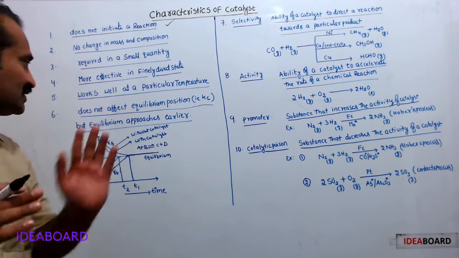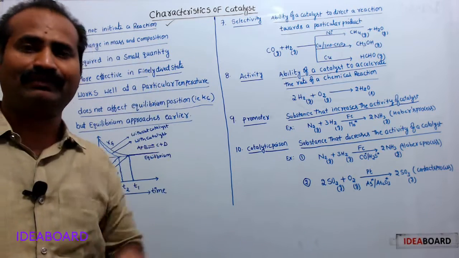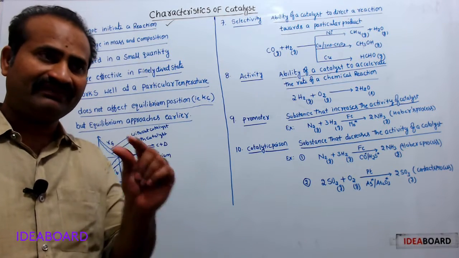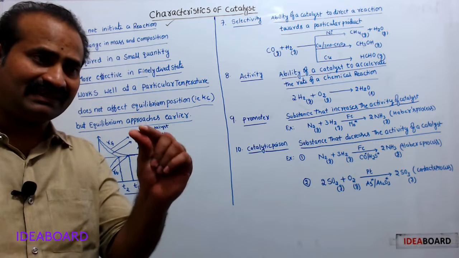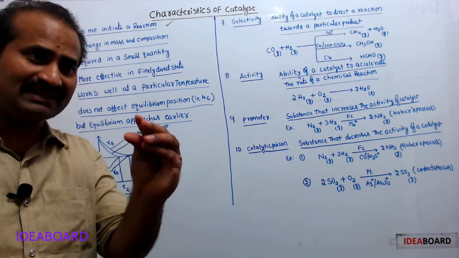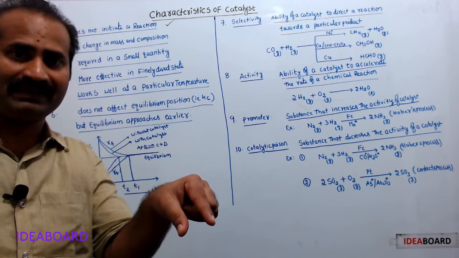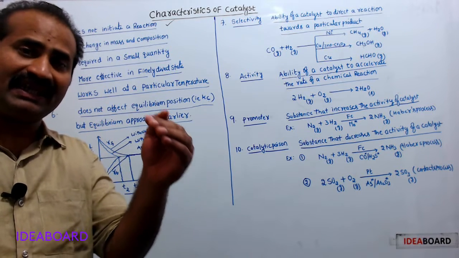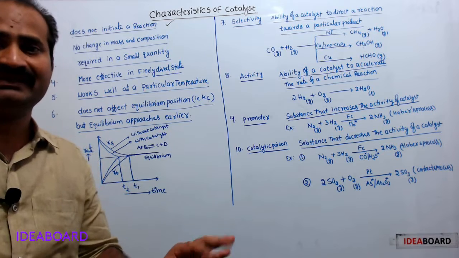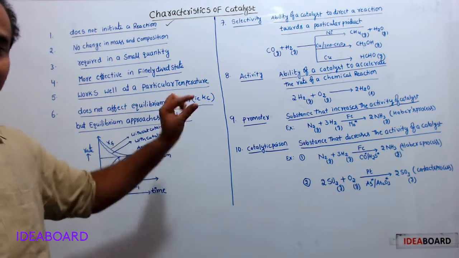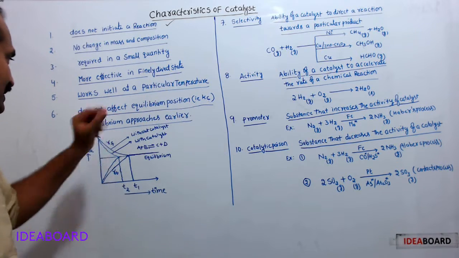Okay. Catalyst works well at a particular temperature. If catalyst works well at a particular temperature, other than that particular temperature, its efficiency may be less. So, that particular temperature is called the optimum temperature.